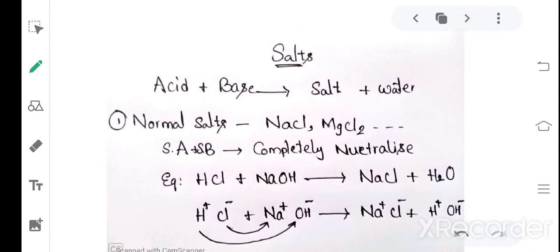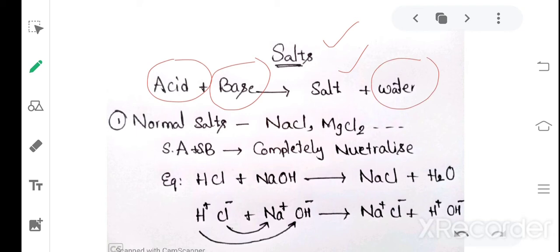Next one, salts. Acids completed and bases, and the third topic is salts. Already we discussed in the introduction the neutralization reaction. Neutralization reaction is when acid reacts with the base. When acid reacts with base, it produces salt with water. This is called the neutralization reaction.